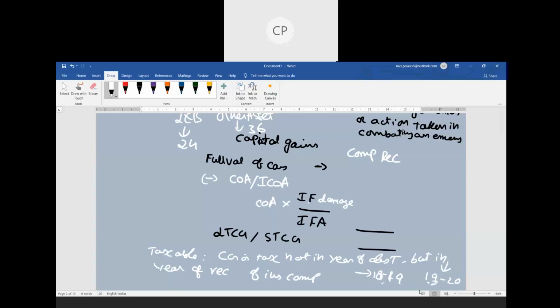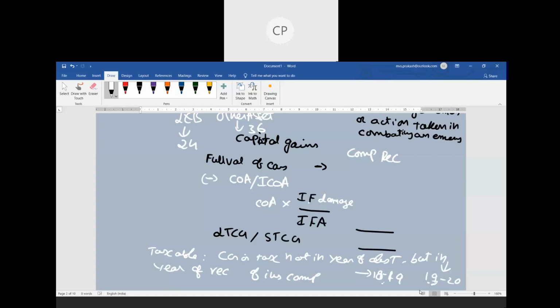Indexation I will take till only the damage, because in 1920 the asset is not there. Asset is there only till 1819. So indexation I will consider only till 1819. So that is what is called the indexed cost of acquisition.